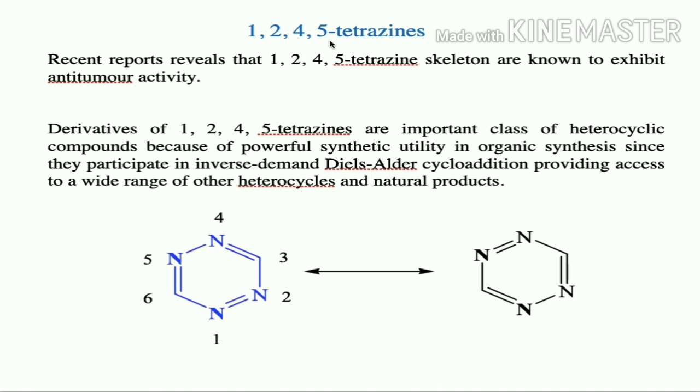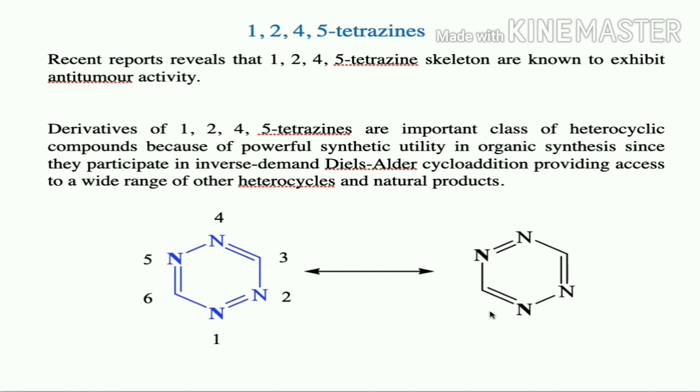So 1,2,4,5 tetrazines. Recent reports reveal that the 1,2,4,5 tetrazine skeleton is known to exhibit anti-tumor activity. So these 1,2,4,5 tetrazines are of some biological importance and they have been known to exhibit anti-tumor activity. So derivatives of 1,2,4,5 tetrazine are an important class of heterocyclic compounds. Why? Because they have powerful synthetic utility in organic synthesis, since they participate in inverse electron demand Diels-Alder cycloaddition, providing access to a wide range of other heterocycles and natural products.